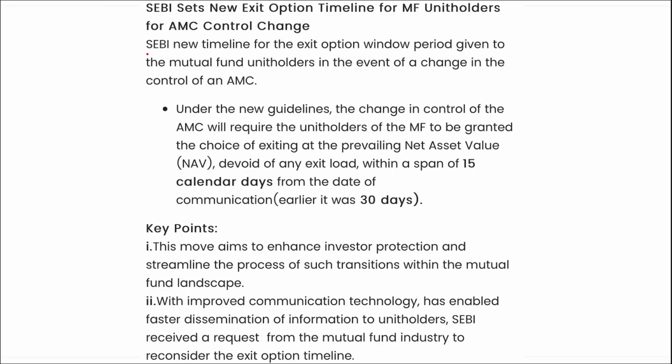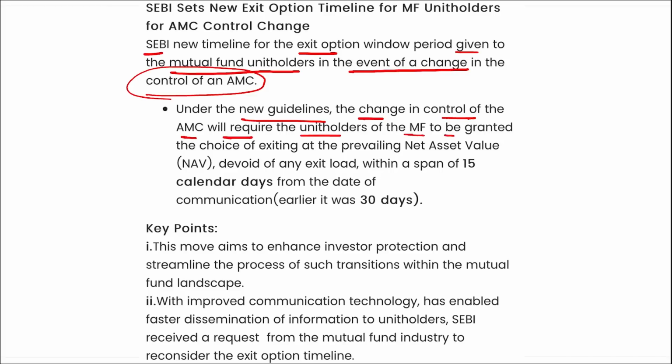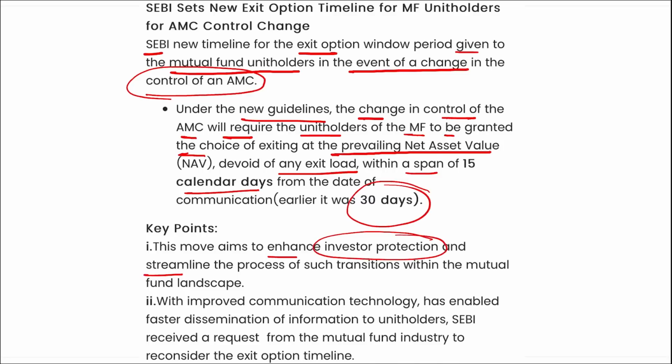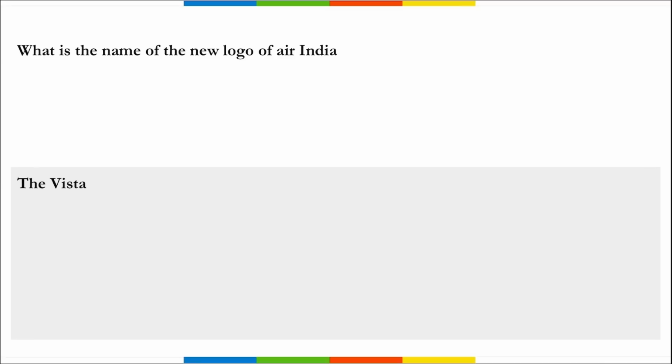Right, here you can see SEBI new timeline for exit option window period given to the mutual fund unit holders in the event of a change in the control of an AMC. Under the guidelines, the change in control of the AMC will require the unit holders of the mutual fund to be granted the choice of exiting at the prevailing NAV devoid of any exit load within a span of 15 calendar days, that was earlier 30 days. This move will aim to enhance the investors' protection and streamline the process of such transactions within the mutual fund landscape.